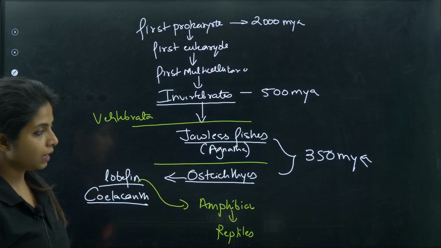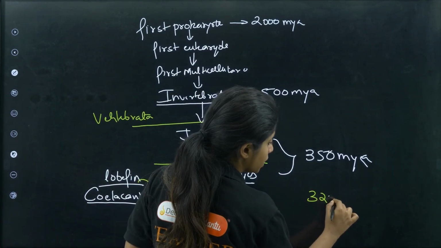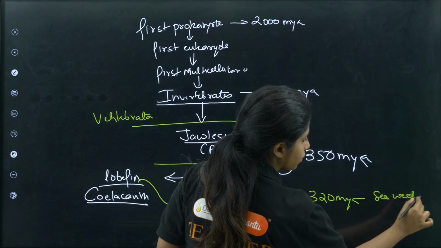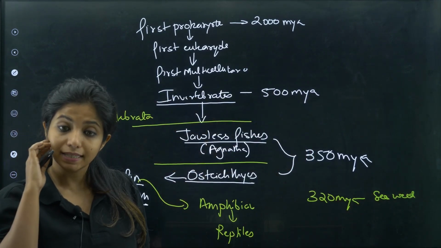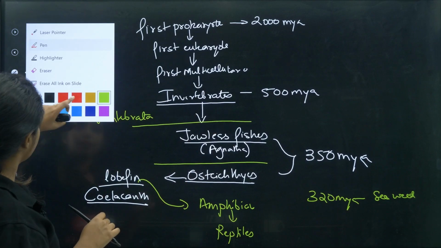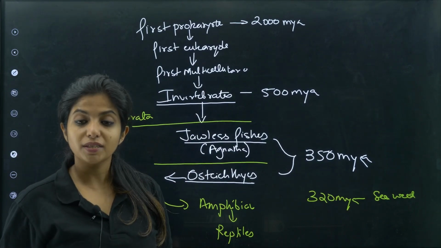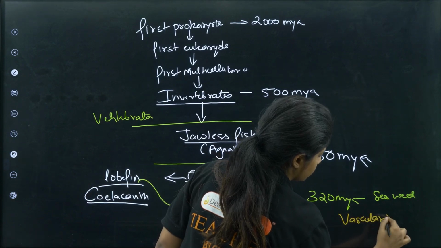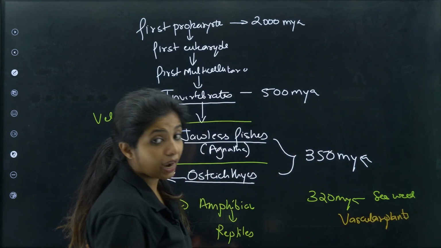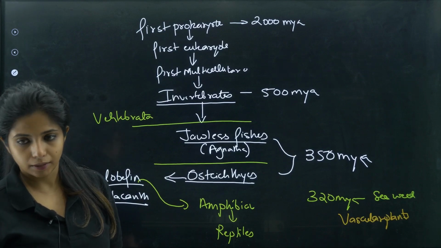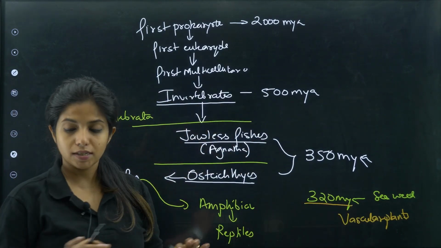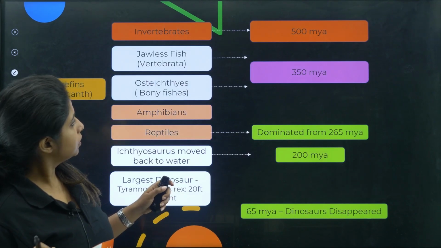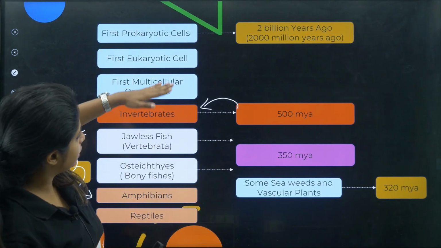Okay, works. Now simultaneously over here, almost 320 million years ago, you found the presence of seaweed. And apart from seaweed, what did you find? Vascular plants. That means the ones that had the vascular bundles, xylem and phloem and stuff like that. So this was also happening. This is clear? I hope this is clear.